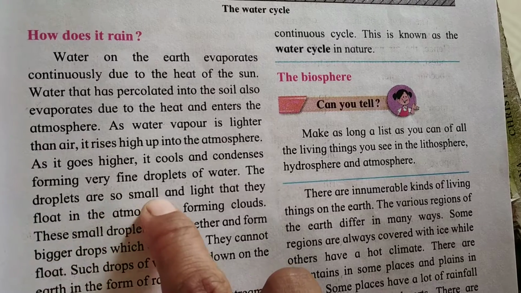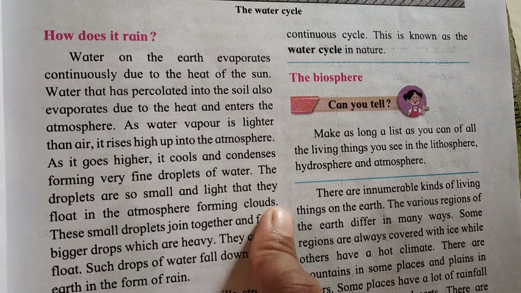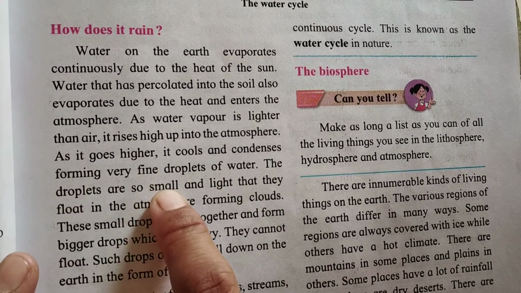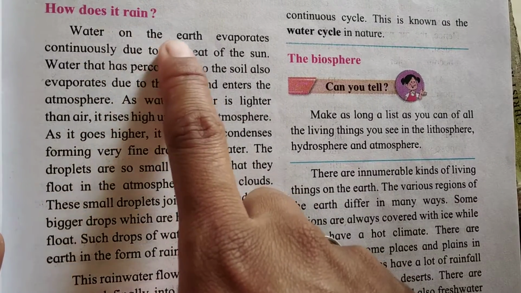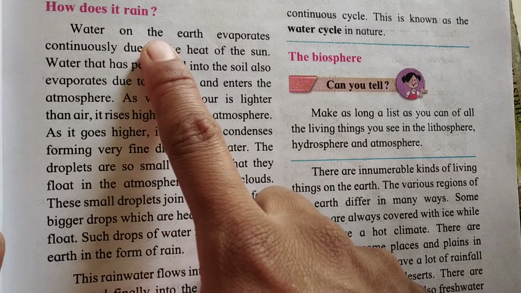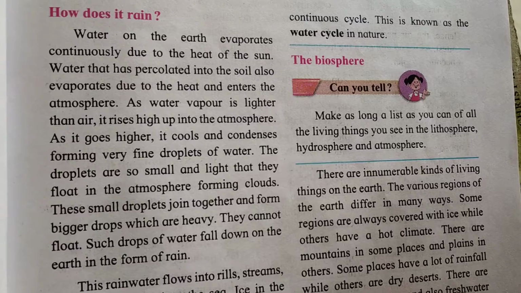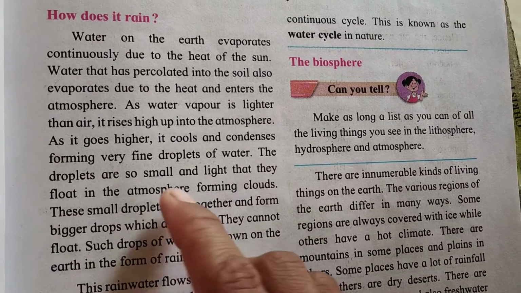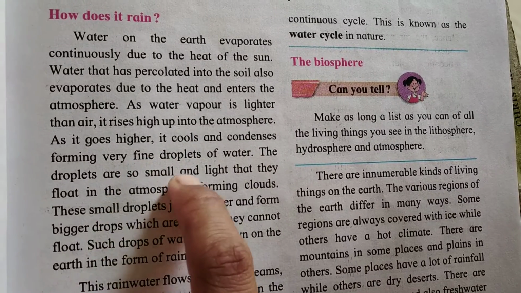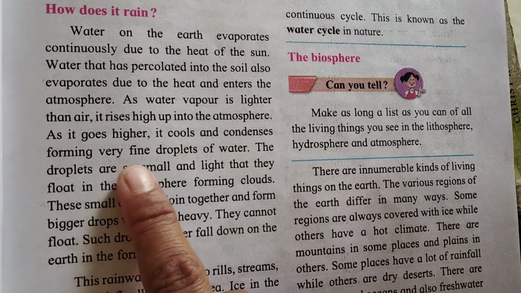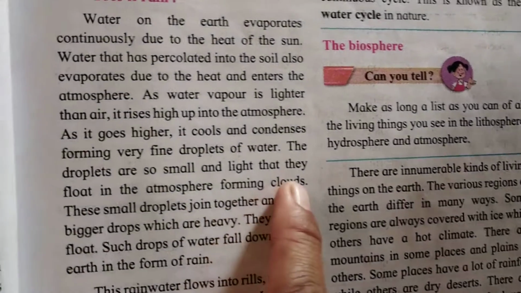The droplets are so small and light that they float in the atmosphere, forming clouds. So first of all, what we have seen: water on the earth evaporates continuously and becomes light. It mixes into the atmosphere. It is much lighter, that's why it goes high in the sky, and after going high in the sky, it cools and condenses into very small droplets. Those droplets are so small, their weight is also small and they are light, so they float in the atmosphere in the form of clouds.